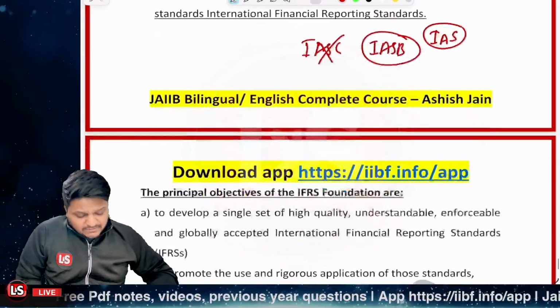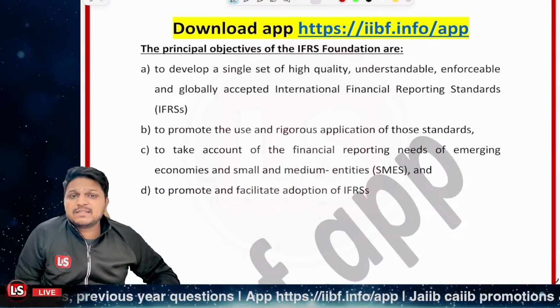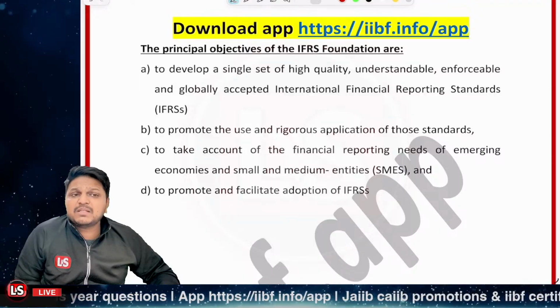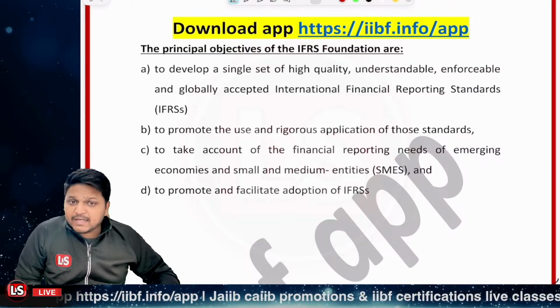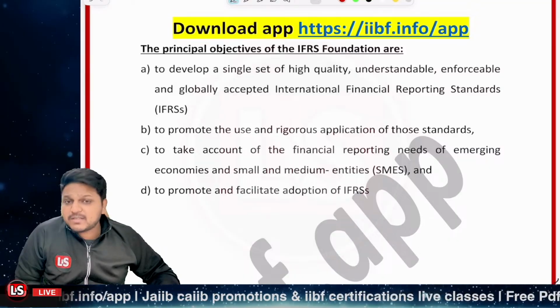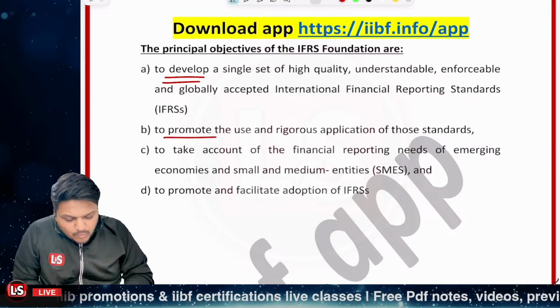The principal objectives of the IFRS Foundation are to develop a single set of high quality, understandable, enforceable, globally accepted IFRSs, and to promote the use of these standards. So first of all, we need to develop the unified version of the standards. Then we need to promote them.